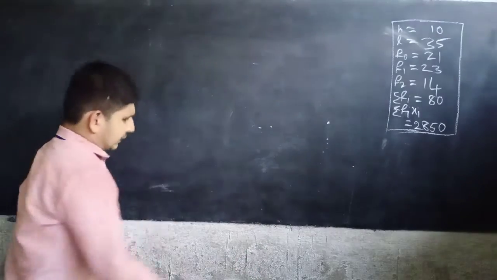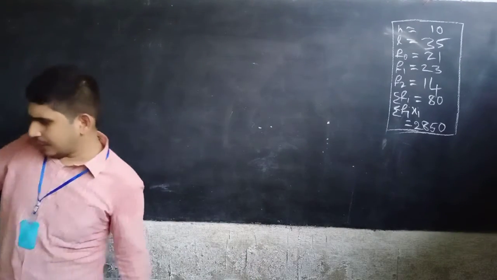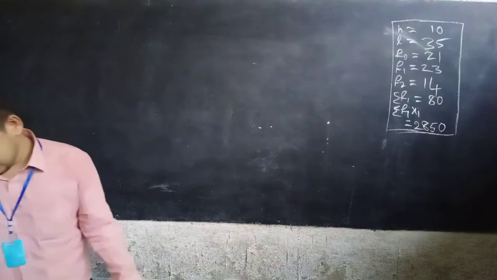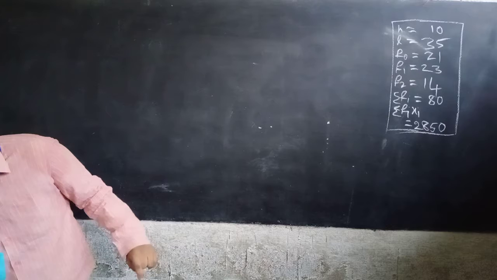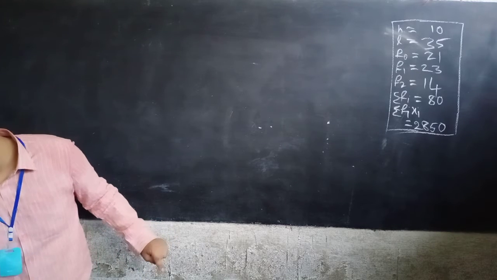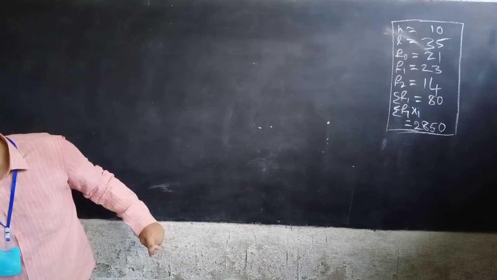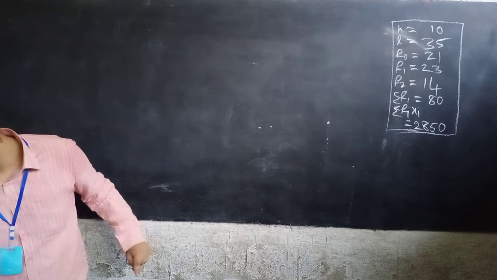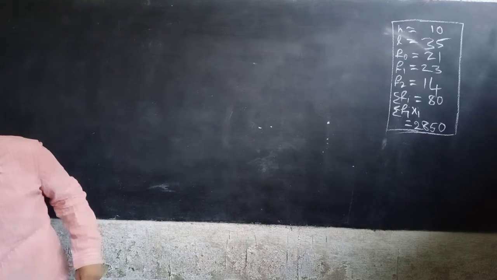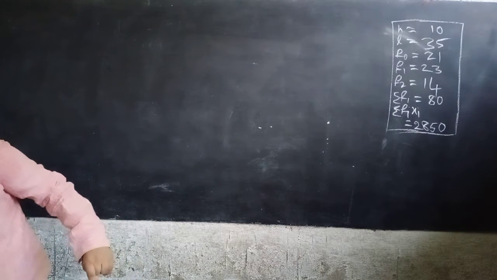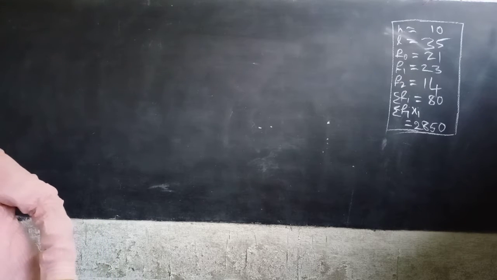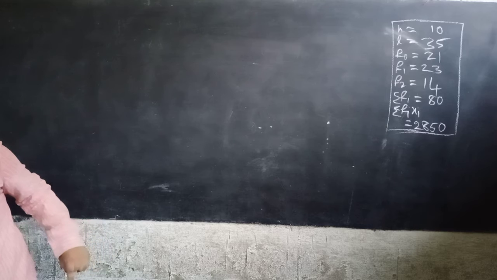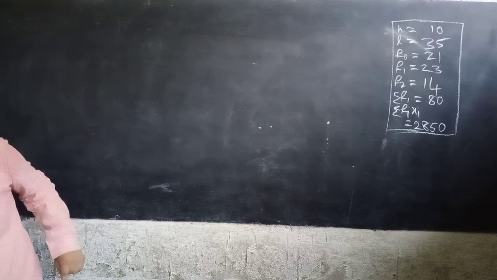Okay, now it is the time to find the mean and mode values. Okay. Now, first of all, find the value of mean.